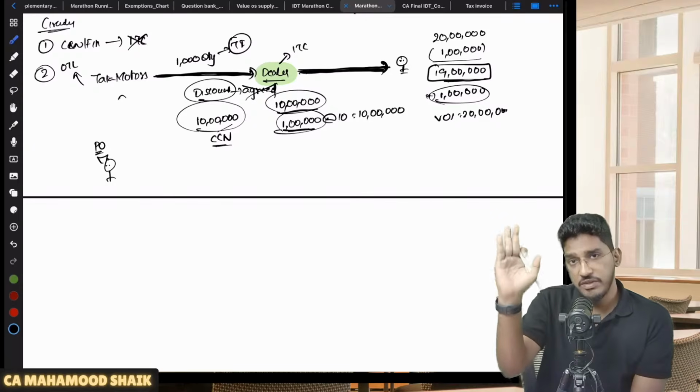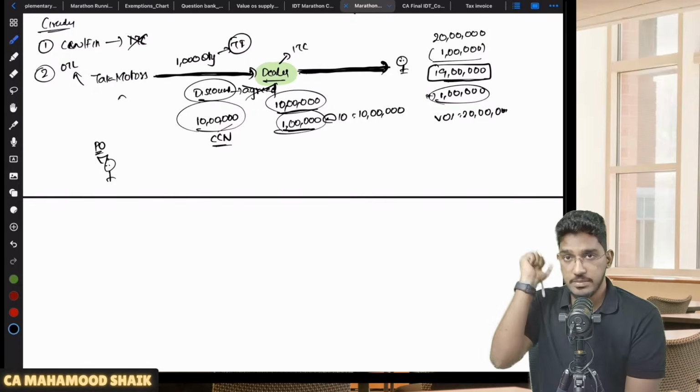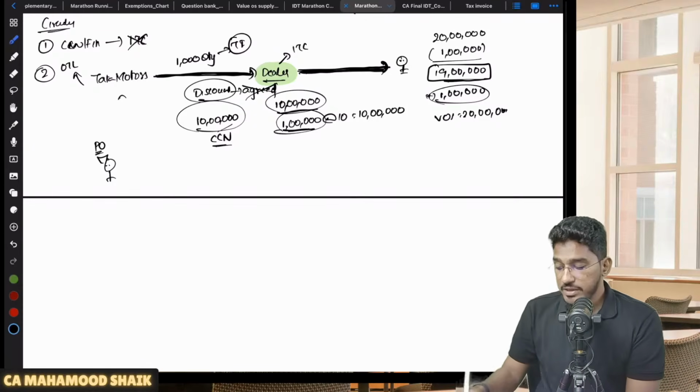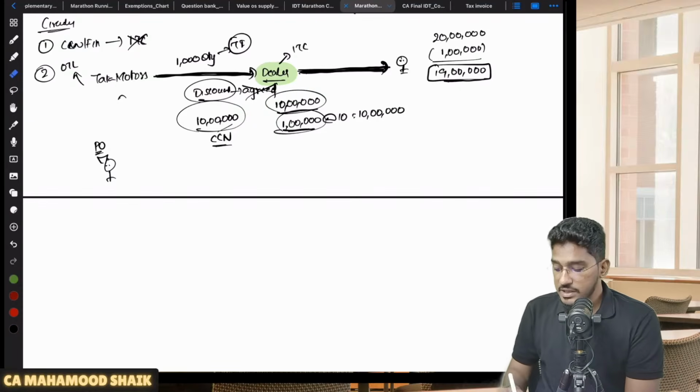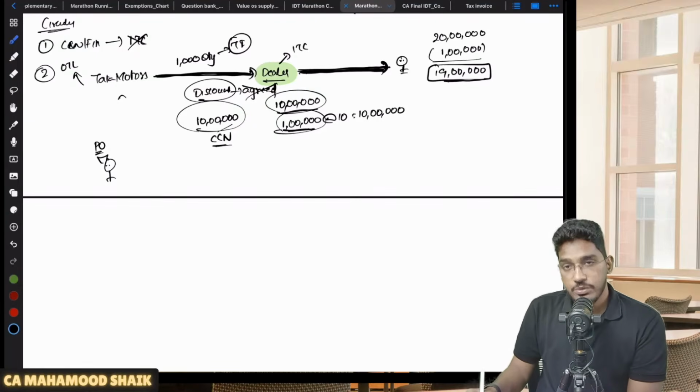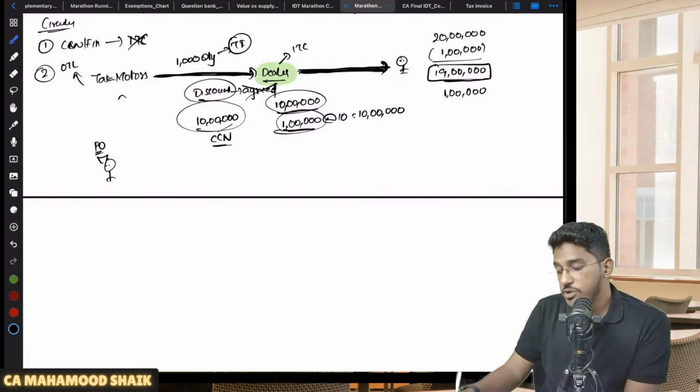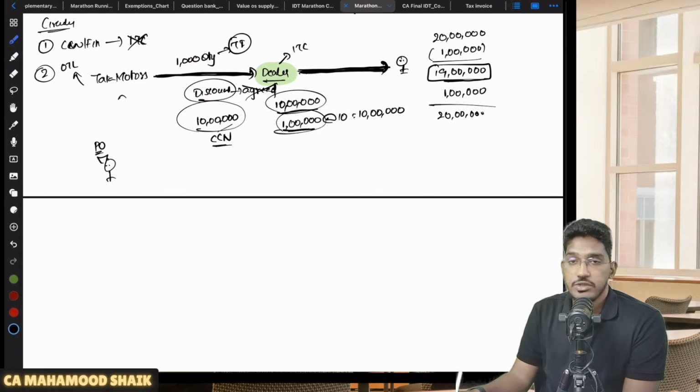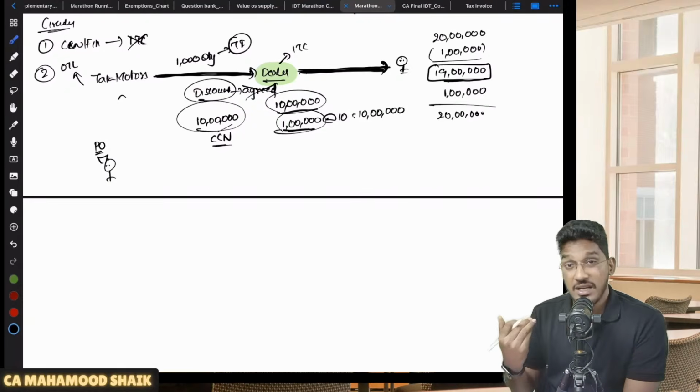Consideration need not be received only from the recipient. Consideration can be received from another person also. So now the PO has interpreted that even though you are selling this car at 19 lakh rupees to your customer, for inducing this supply you got a discount of 1 lakh rupees from the manufacturer. So this 1 lakh rupees is also a consideration for inducement of supply. You will be liable to pay GST on a total of 20 lakh rupees, even though you are selling it to your customer for 19 lakh rupees only. Like this, POs have started harassing.